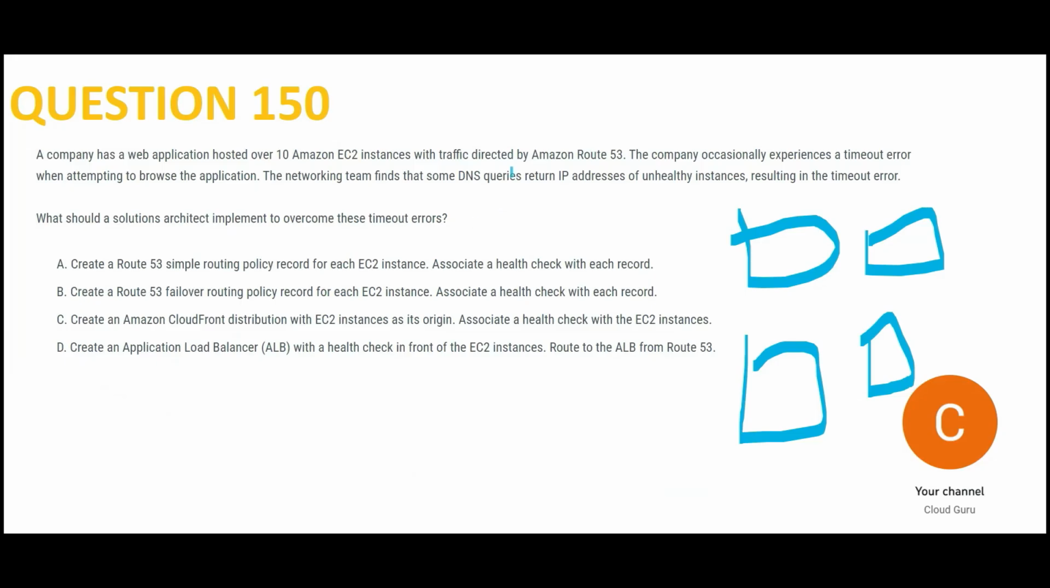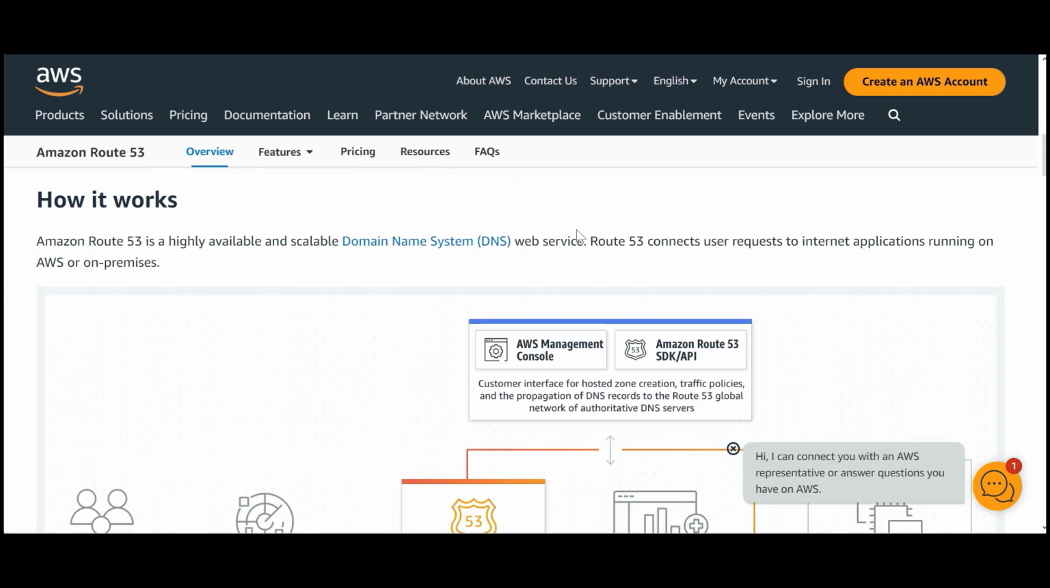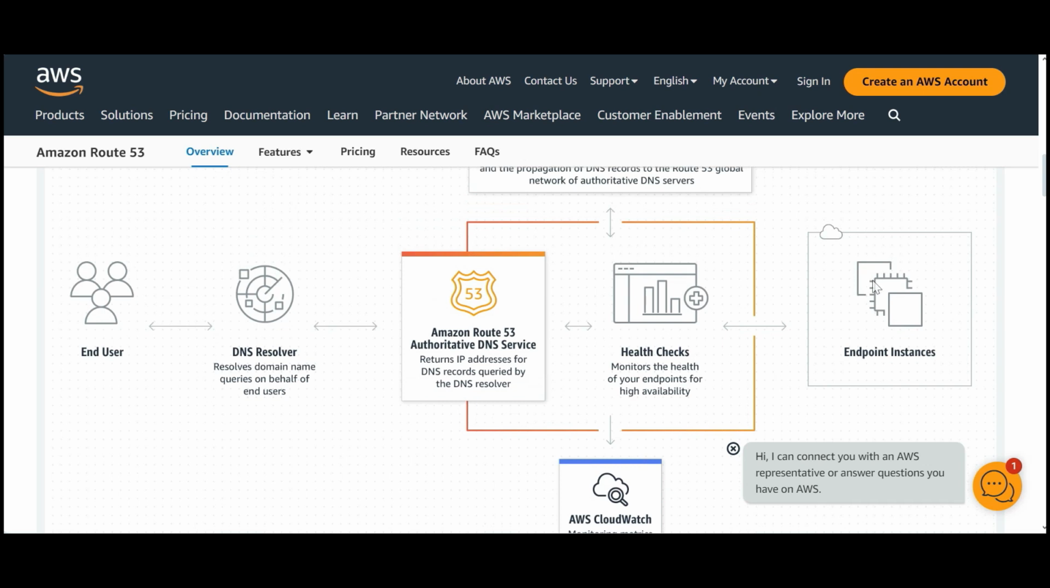Okay, so they have made use of Route 53. Now, what is the problem? They are getting timeout error again and again, timeout error. And when they do some troubleshooting, they find out. See, in your company, whenever you get error, somebody has to do the troubleshooting. When they do troubleshooting, they come to know that some DNS queries return IP addresses of unhealthy instances. That means this Route 53 is routing to unhealthy instances. Like when you have Route 53 here and here you have all EC2 instances, you see these endpoint instances you have, so it is routing to unhealthy instances.